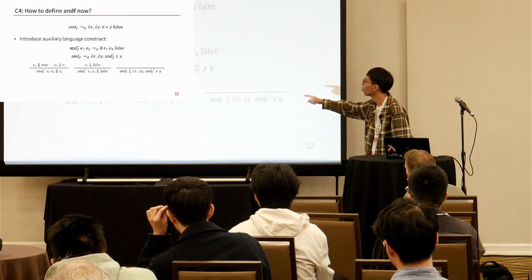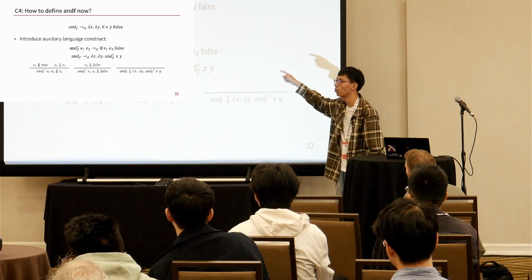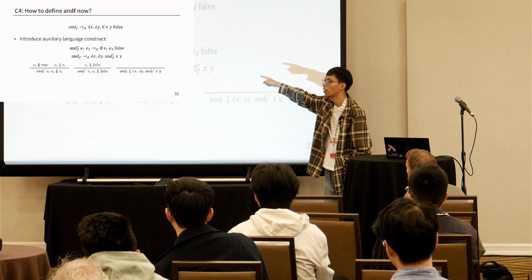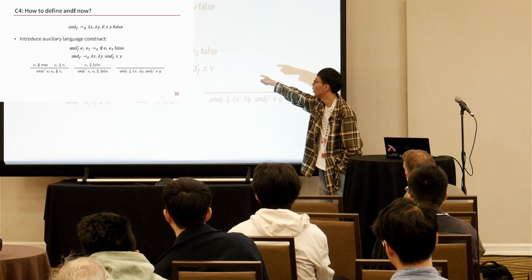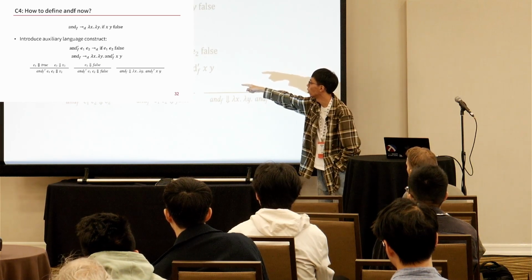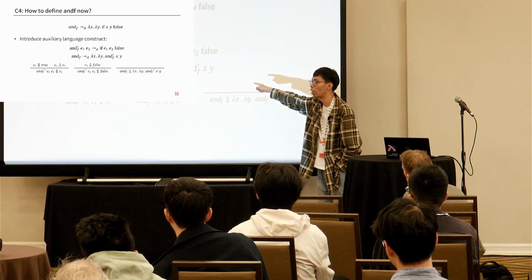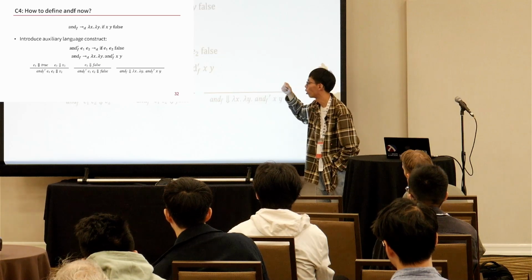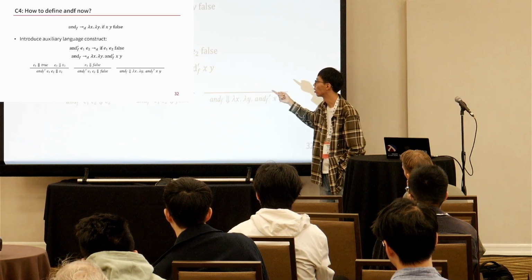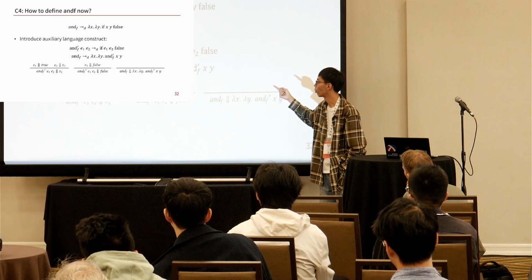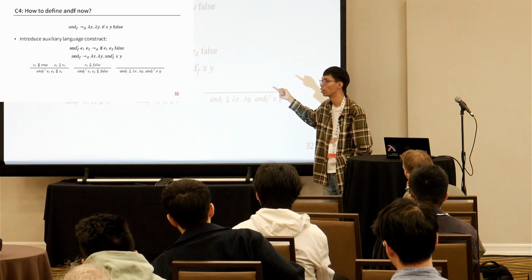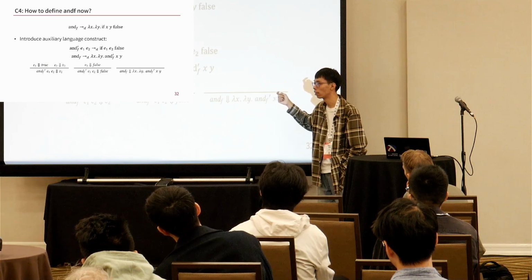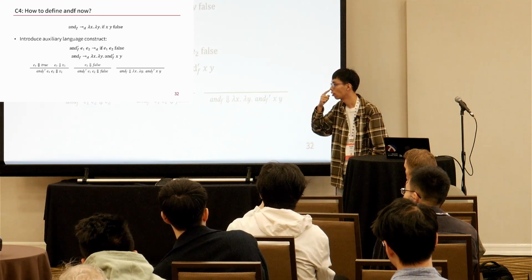We have to introduce the auxiliary language construct, this if prime, and this n prime is the same as the n, and we have to redefine this n to introduce this n prime. Because this n prime we consider as a language construct of the DSL, DSL users can understand this. Okay. Thanks.